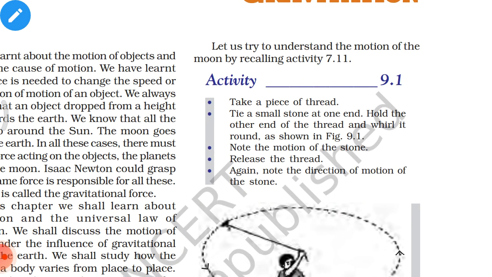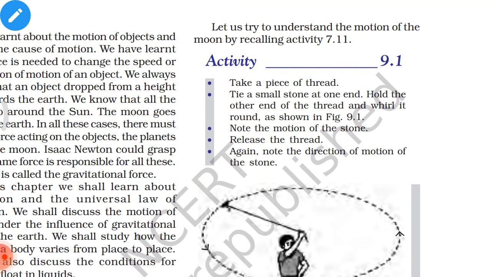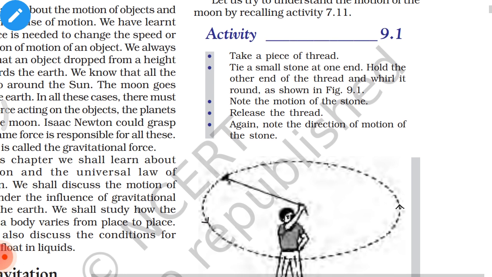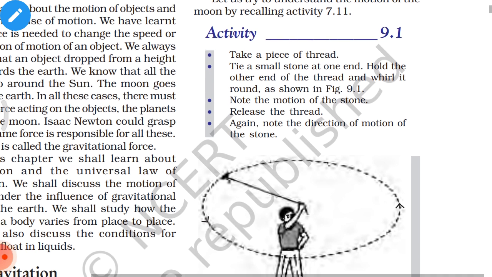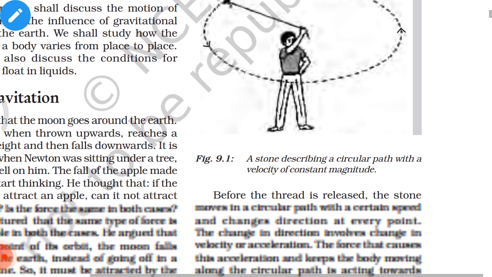Take a piece of thread, tie a small stone at one end, hold the other end of the thread and whirl it around as shown in the figure. Note the motion of the stone. Release the thread. Again, note the direction of motion of the stone.